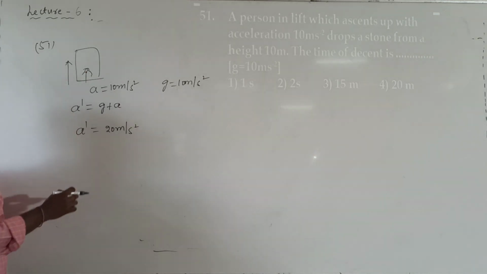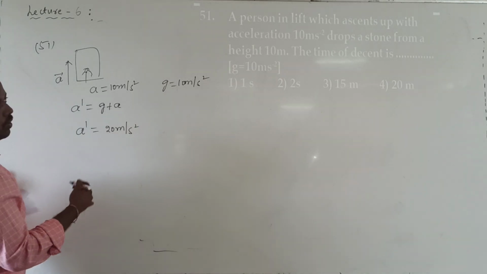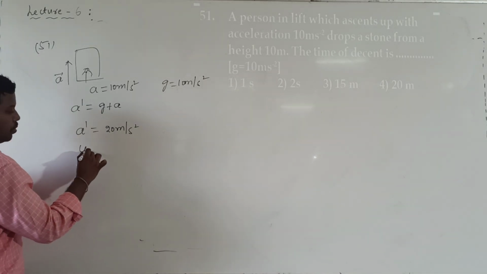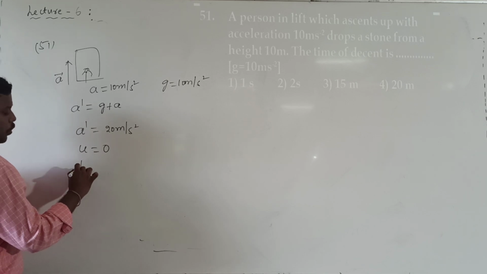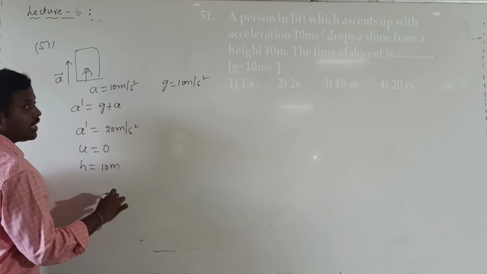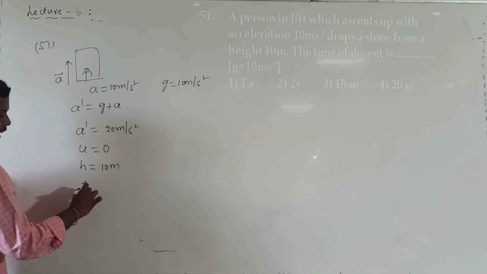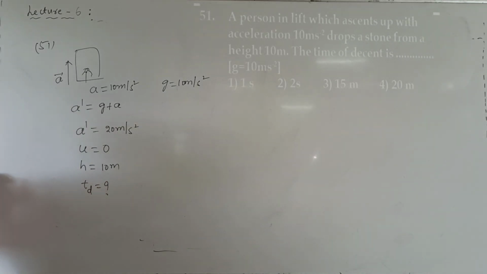Well, a person was there in a lift which is accelerating in upward direction. From the lift, now what are they telling? It drops one stone. So u1 is equal to 0. Why is u1 0? It is dropping, freely falling. From what height? When the lift was at a height of 10 meters. What are they asking us to calculate? What is the time taken by that stone to reach the ground? So T1 I want to calculate. I know the value of acceleration, initial velocity, h value. I want to calculate T1.